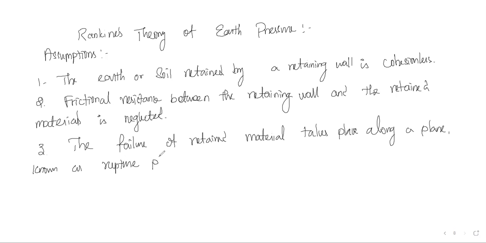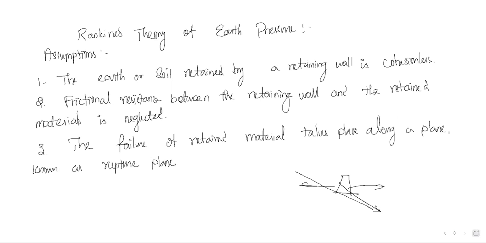The rupture plane is nothing but the failure plane. If the soil fails like this, then the retaining wall also fails along this plane; it won't move like this or like this. So we have these three assumptions.